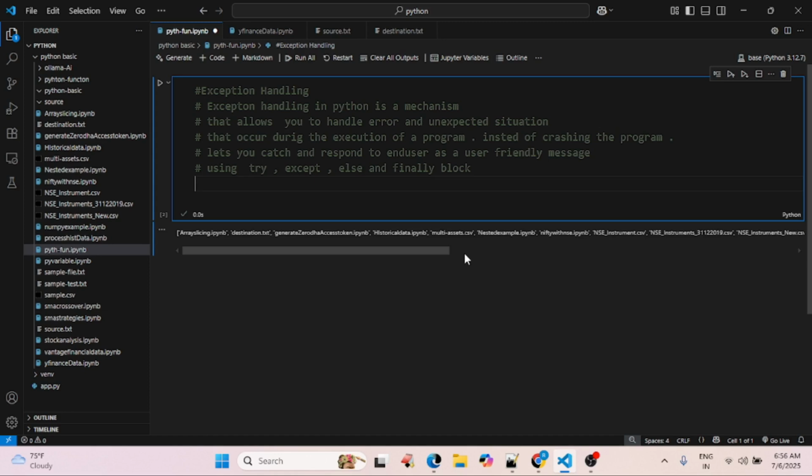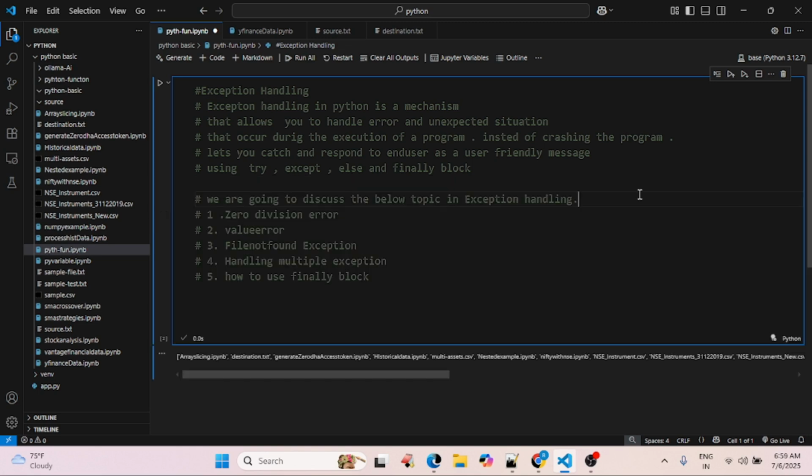In this lecture, we are going to discuss exception handling in Python. Exception handling in Python is a mechanism that allows you to handle errors and unexpected situations that occur during the execution of a program. Instead of crashing the program, it lets you catch the error and respond to the end user with a user-friendly message. It uses the try, except, else, and finally blocks.